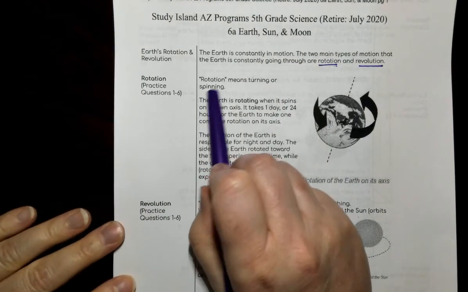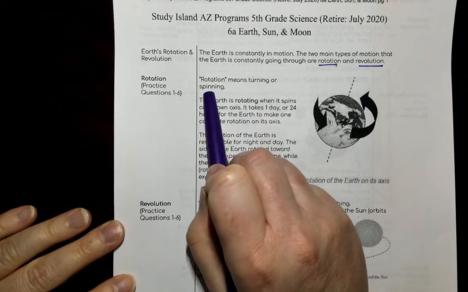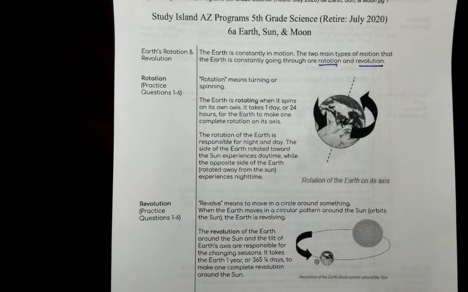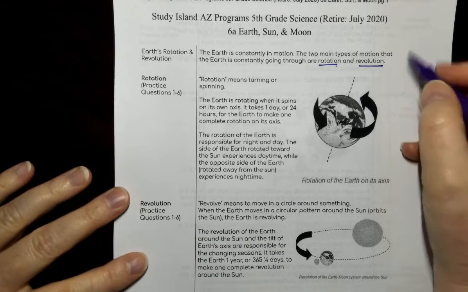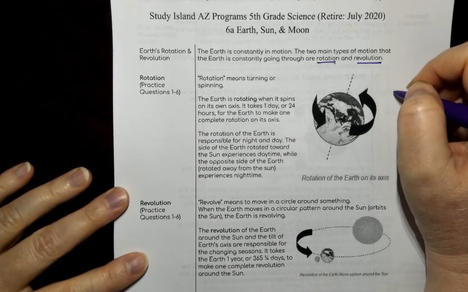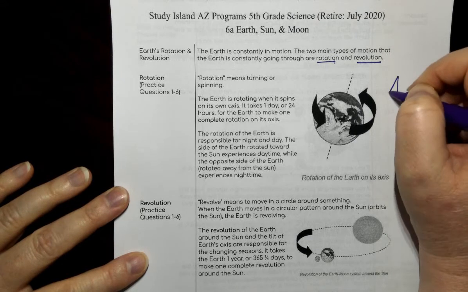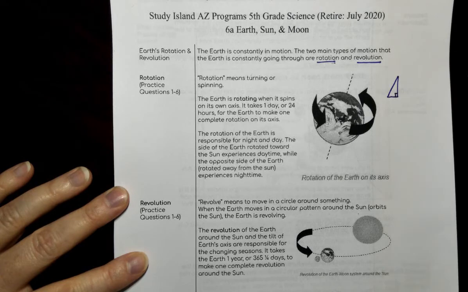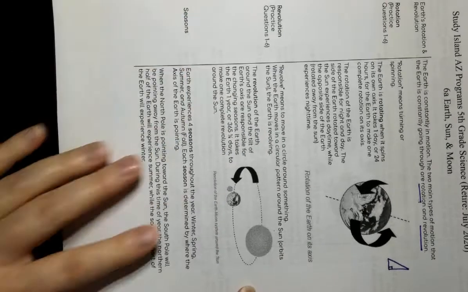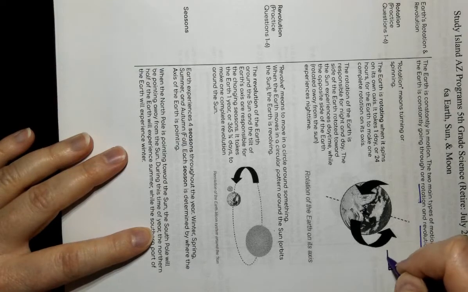Okay, so rotation means turning or spinning. And this is just like we learned 2 weeks ago in our math about rotation, reflection, and translation. So if I have a triangle like this, if I rotate my paper, let's draw the same one.